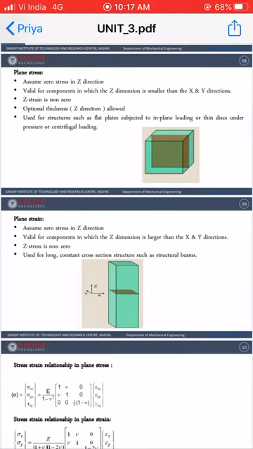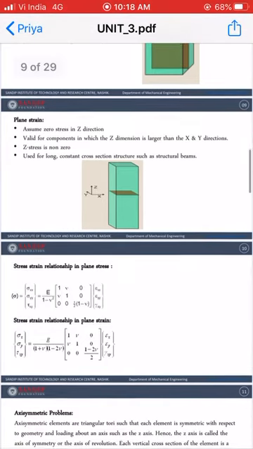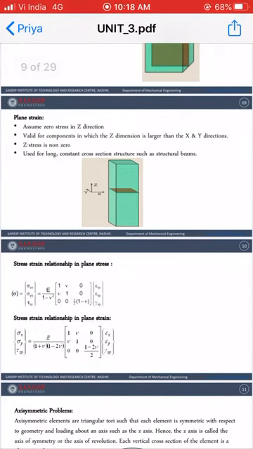So due to these conditions, the stresses acting in the z direction are considered to be zero. This is what we discussed in your previous lecture, about the plane stress and plane strain conditions. We also studied the stress-strain relationships in plane stress as well as plane strain condition.